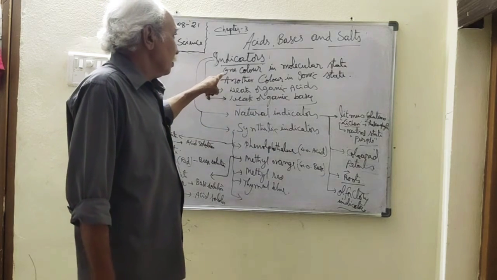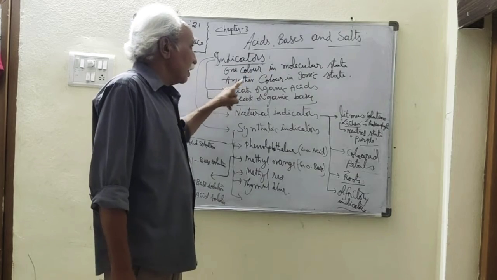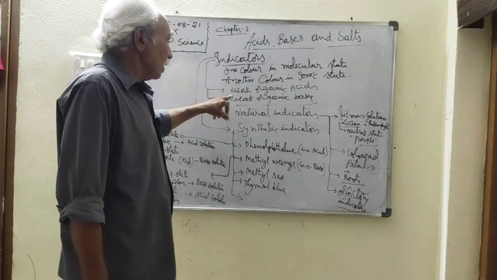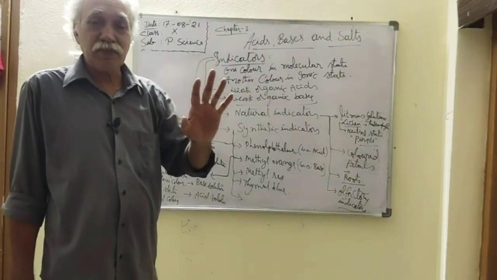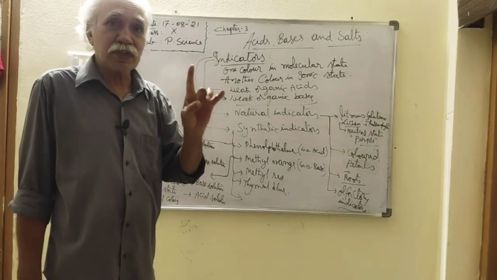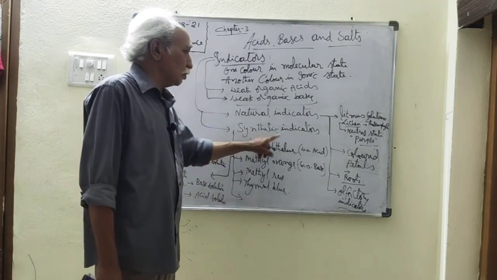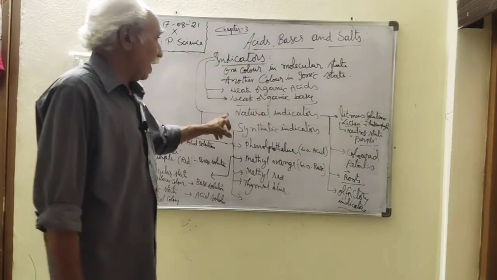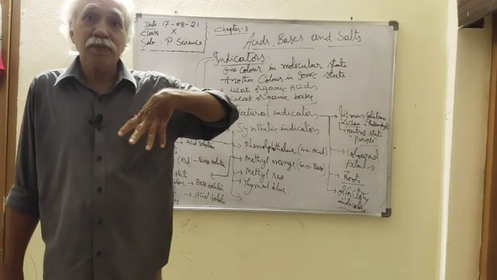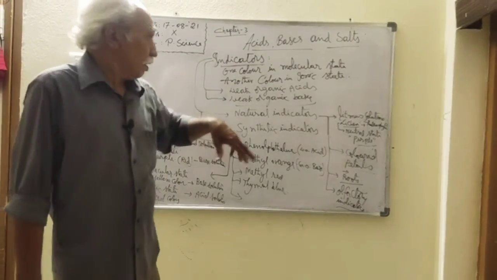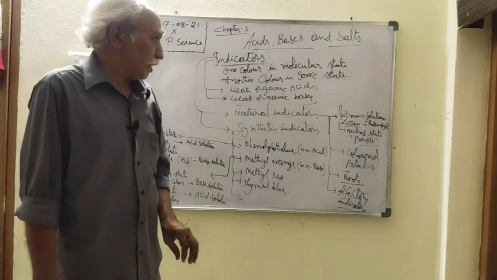So these indicators give one color in the molecule state and another color in the ionic state. Weak organic acids and weak organic bases are generally used as indicators. Now there are two types of indicators: natural indicators and synthetic indicators. Natural indicators are the indicators we get from nature, from living beings. And synthetic indicators are prepared in the laboratory, in industries.